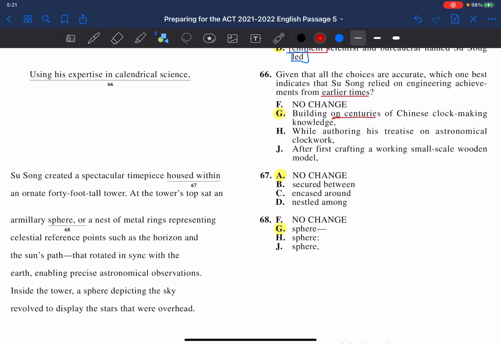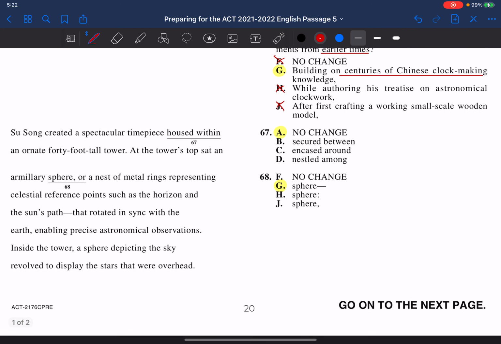But in letter G, it says centuries of Chinese clockmaking. Letter H says, while authoring his treatise on astronomical clockwork, but it doesn't mention anything about earlier times. Letter J, after first crafting a small-scale wooden model. Again, doesn't mention anything about earlier times. So that's why F, H, and J are incorrect.